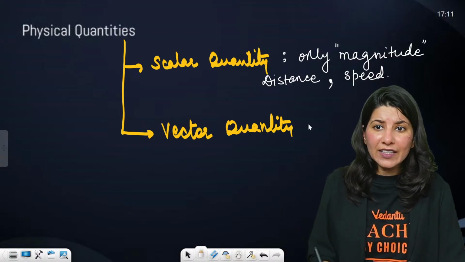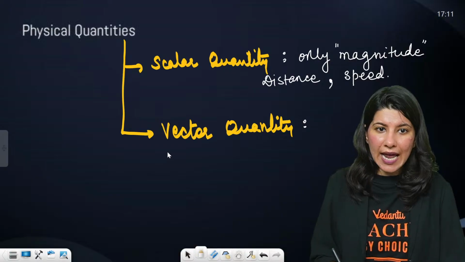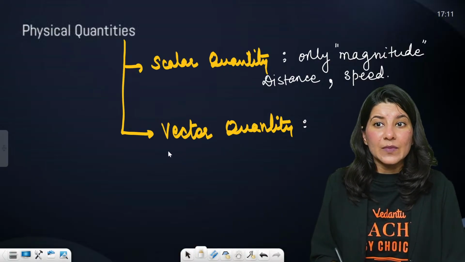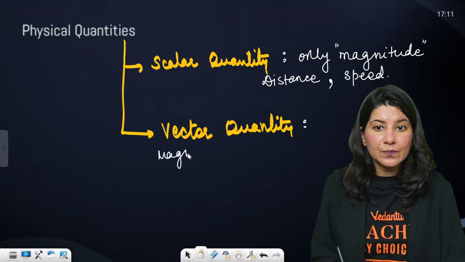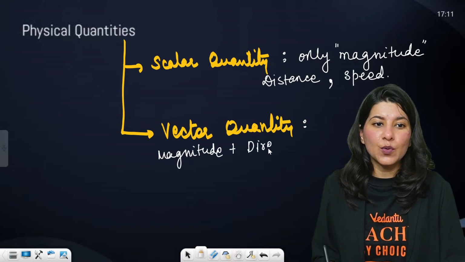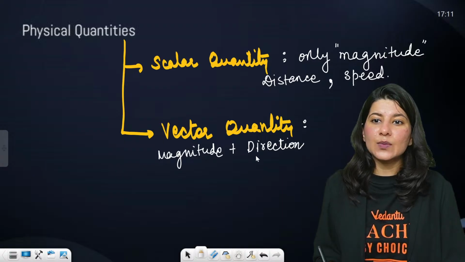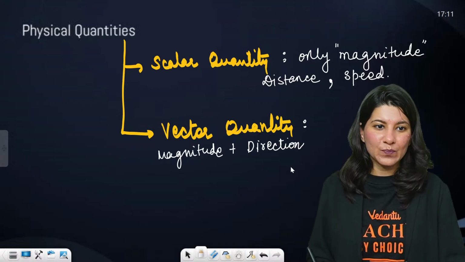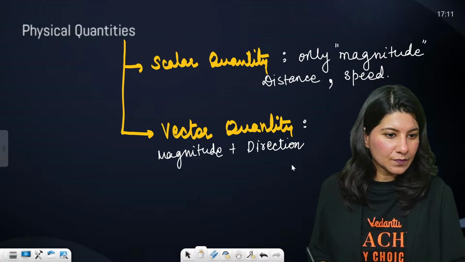But a vector quantity, on the other hand, will have what? It will definitely have magnitude plus direction, both. Magnitude as well as direction. Okay, all right. Clear?